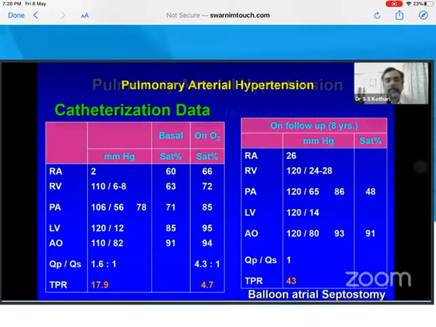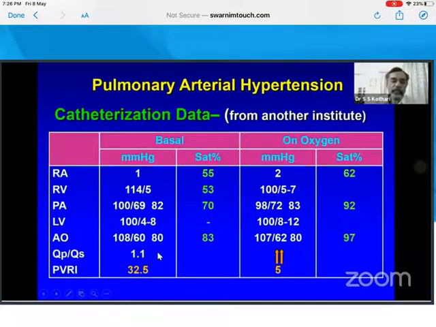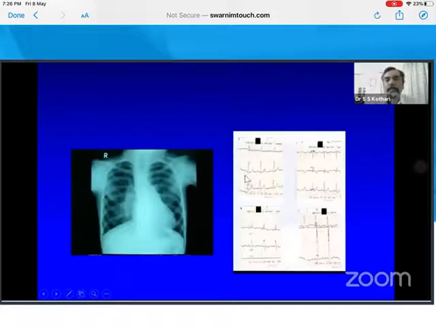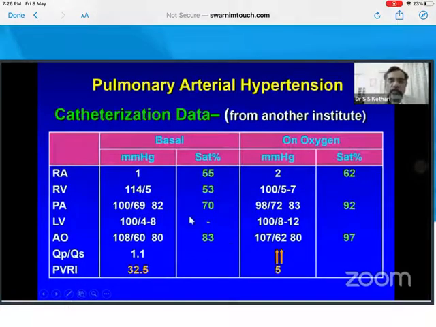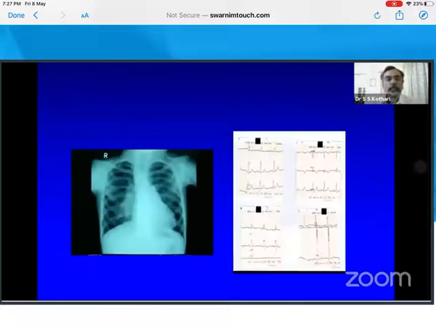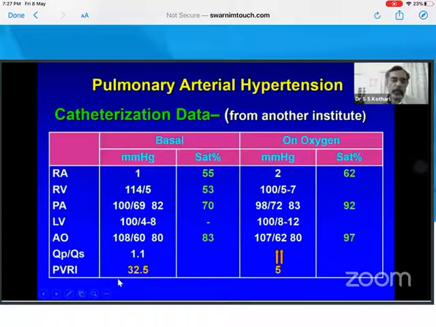But having said that, there is another patient, similar PVR at 32, dropped to 5 on oxygen, and we operated on him and he did very well. The difference is that his cath data, done elsewhere, was showing a desaturation which was not there normally. So he was not desaturated at rest, but he developed desaturation on the cath table, because of hypoxic pulmonary vasoconstriction, something went wrong. His X-ray showed cardiomegaly, he had LV dilatation on echo. So he was eminently operable and we did operate. So hypoxic pulmonary vasoconstriction can give you severe PVRI, and that is the only setting where an oxygen study can be useful, or vasoreactivity testing could be useful.